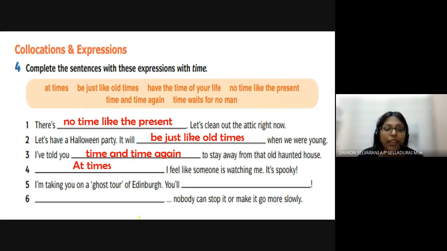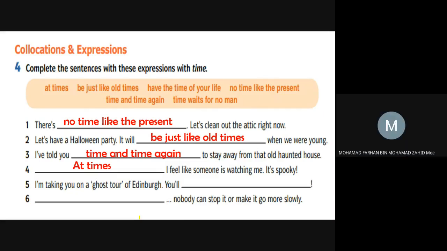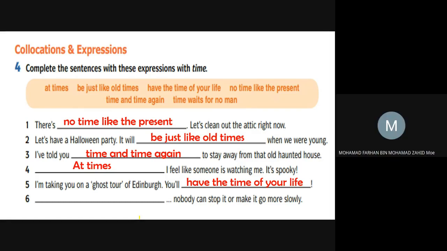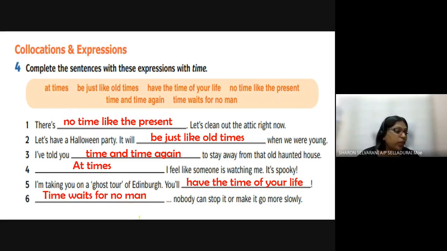Okay. Number 5, I'm taking you on a ghost tour of Edinburgh. You'll have the time of your life. Very good. You'll have the time of your life. That means you'll have an enjoyable time. Okay, number 6, dash. Nobody can stop it or make it go more slowly. Time waits for no man. Very good. Time waits for no man.